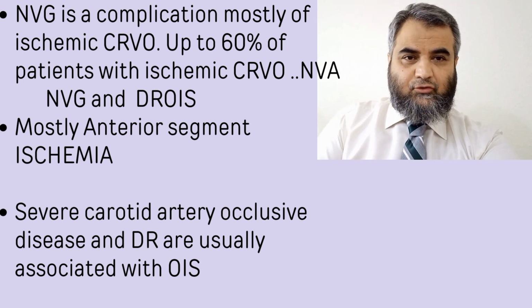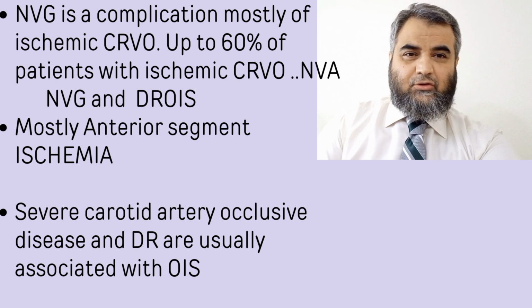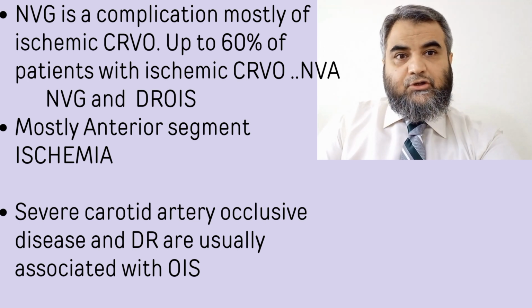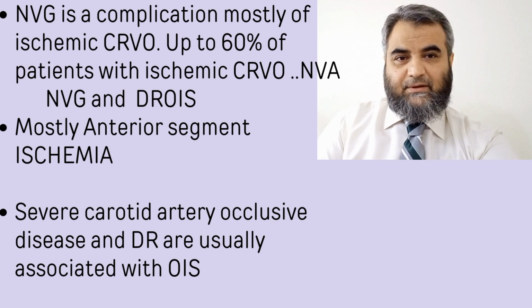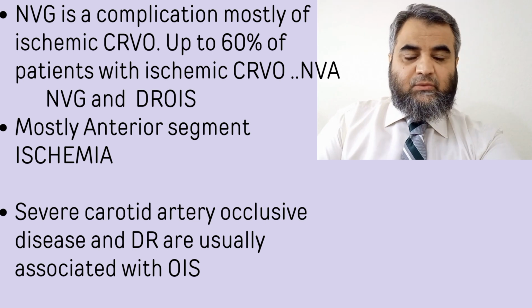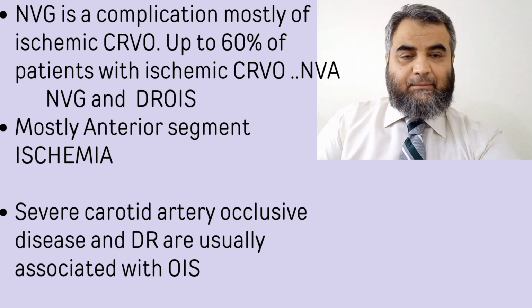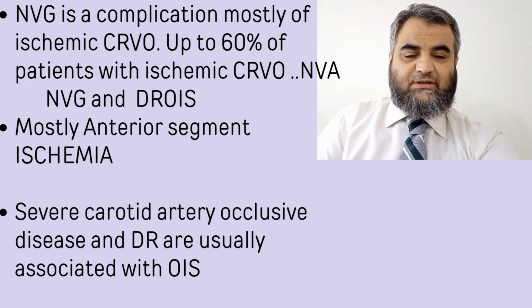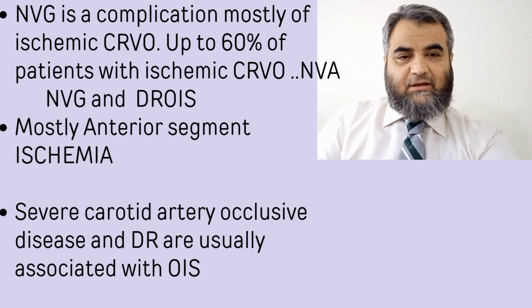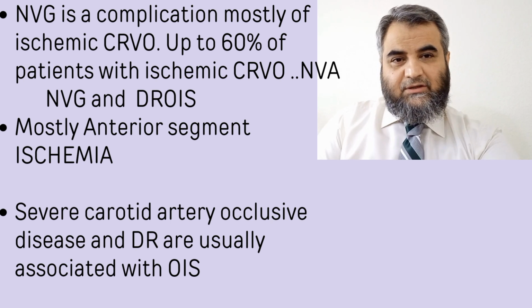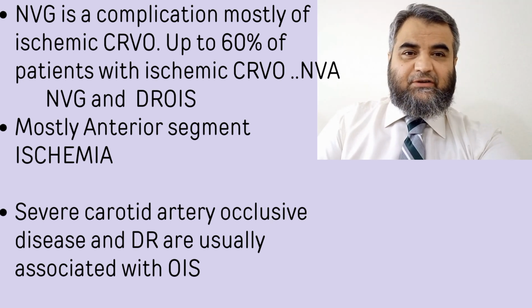Ocular ischemic syndrome can affect both the anterior and posterior segments, but usually it is the anterior segment ischemia which contributes to this type. Severe carotid artery occlusion and diabetic retinopathies also have strong associations in ocular ischemic syndrome, so these patients need to be monitored regularly for any such complication.